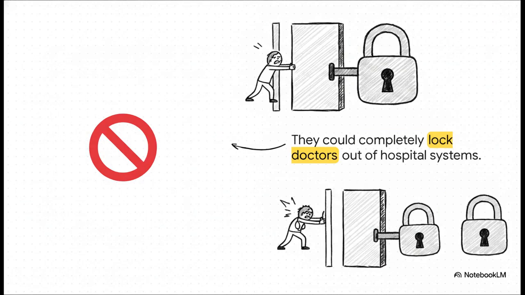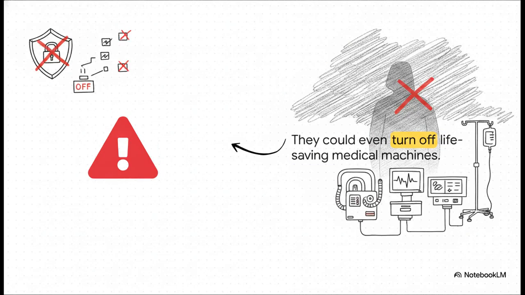What if this intruder goes around putting heavy padlocks on every single door in the house? They could completely lock doctors out of the hospital systems. The clinicians are standing right there, ready to help, but they're entirely blocked from doing their jobs. And in the most terrifying scenario of all, this intruder could literally walk into the intensive care unit and shut off life-saving equipment. This isn't some science fiction movie, folks. This is the very real reality of a compromised network.